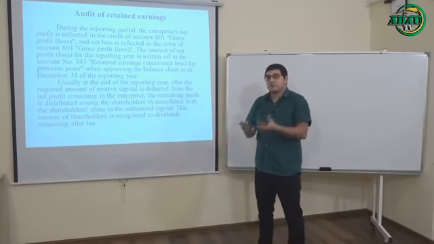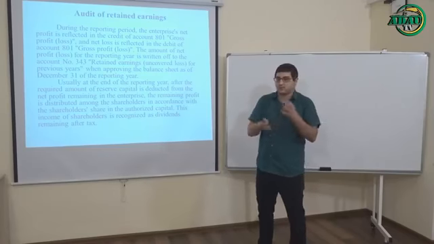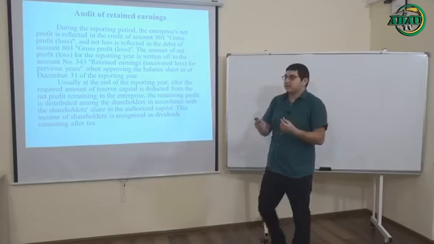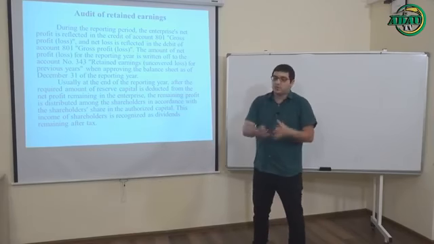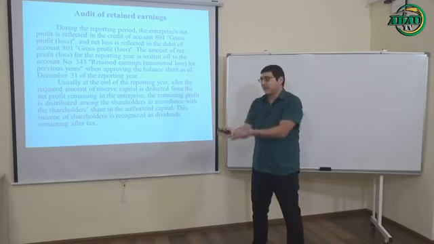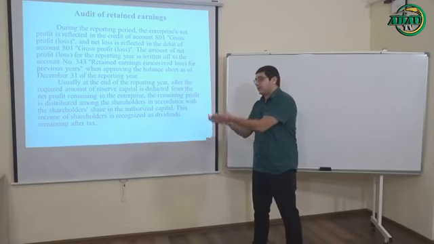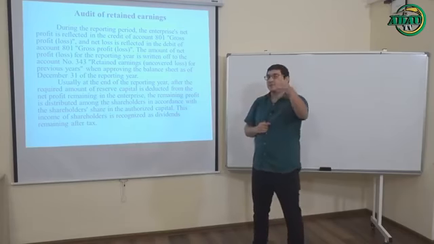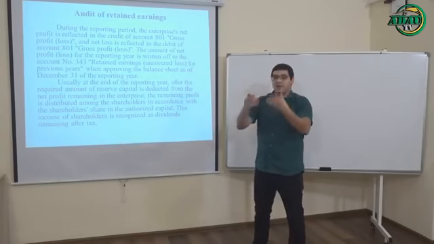For which purposes can we use retained earnings? Generally, it's recommended to use your retained earnings for your reserve capital. It means transferring the whole amount of retained earnings from previous years to your reserve capital, because reserve capital can bring you more income in future.